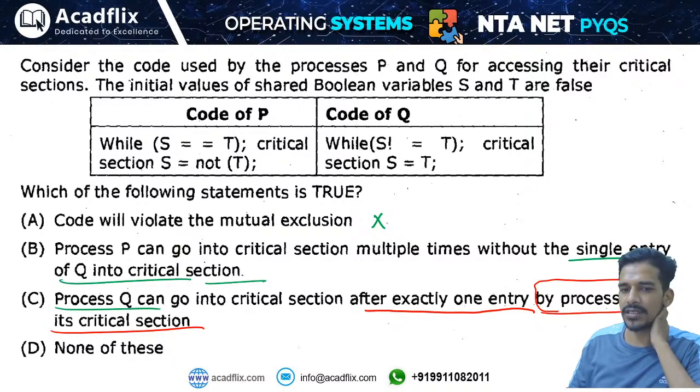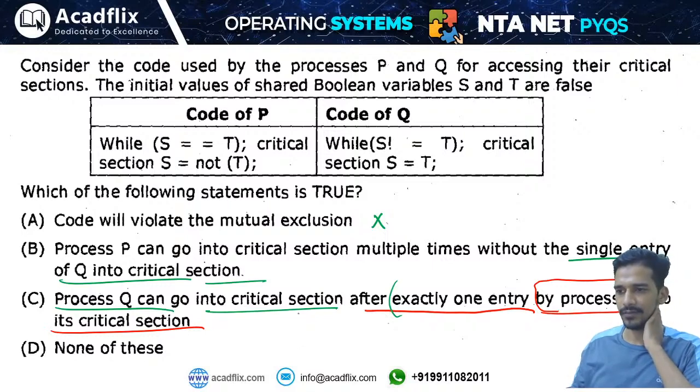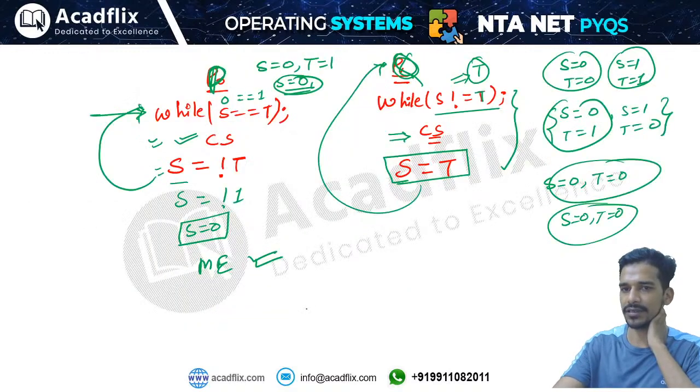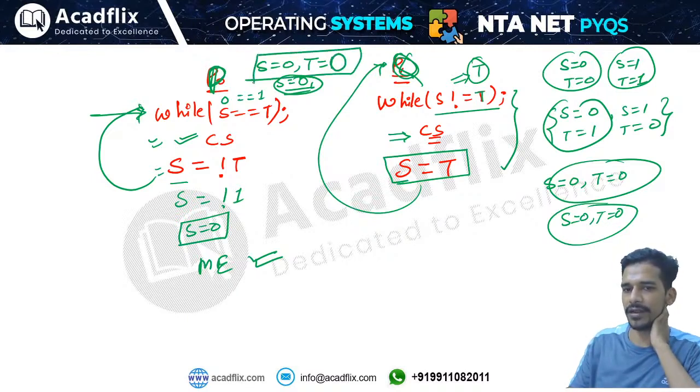C is saying that process Q can go into the critical section after exactly one entry of process P into its critical section. So S equals not of T, that means T will become 0. So option C is right. Why is option C right?